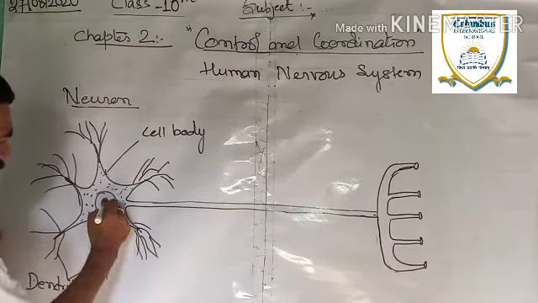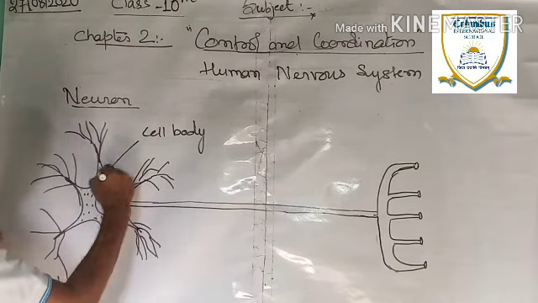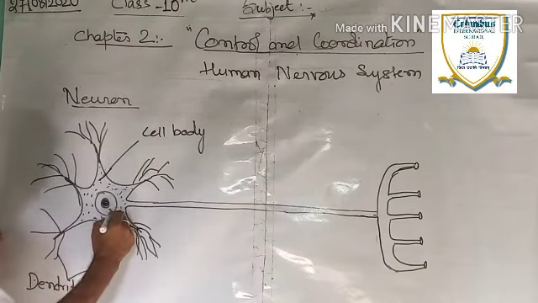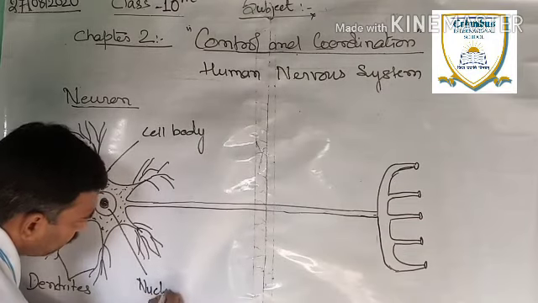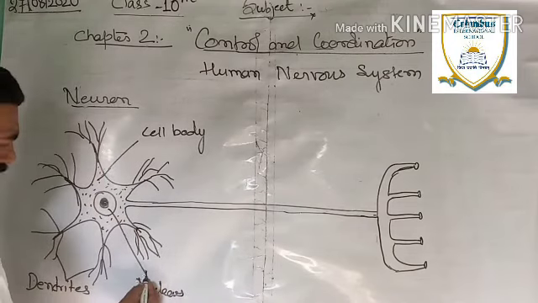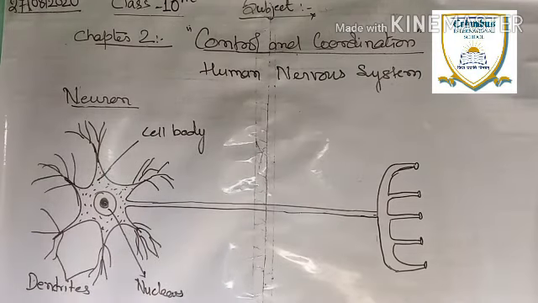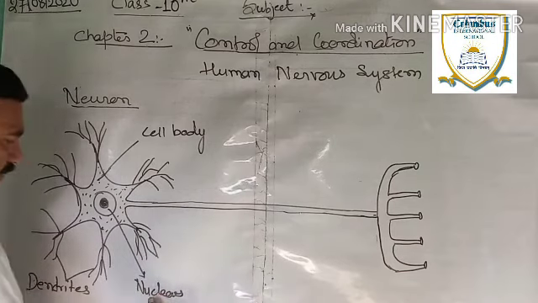After that, this is the nucleus. As you know, every cell has a nucleus, so this is the nucleus of the cell body.